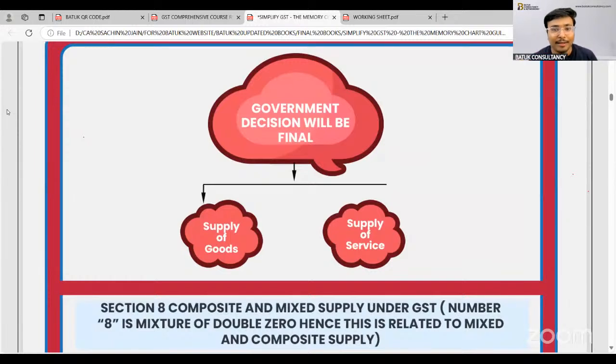Now, sir, if the government is saying that this particular supply of goods is a supply of services, you have to agree with that. So the government has the power to decide that this is a supply of goods or this is a supply of services, and the decision of the government will be final. So this is Section number 7, which is very, very important from the applicability of GST perspective. Sir, is the complete concept okay for everyone?